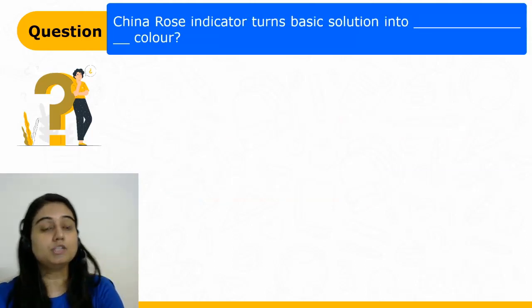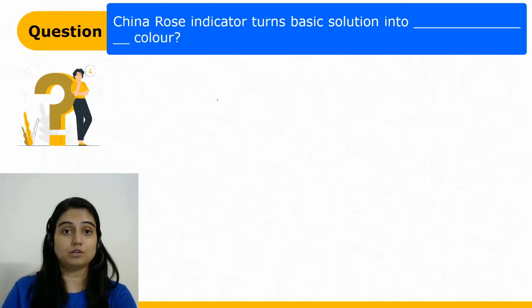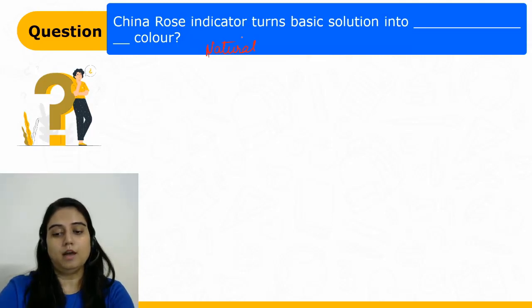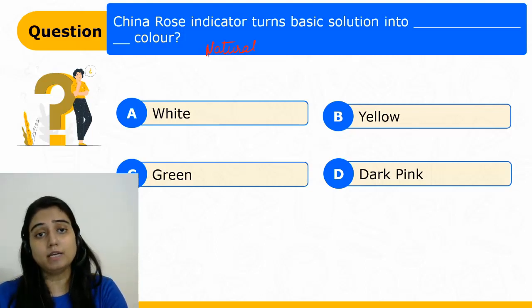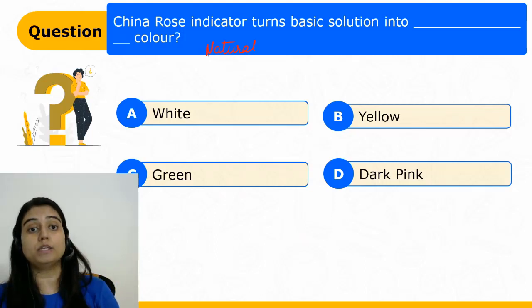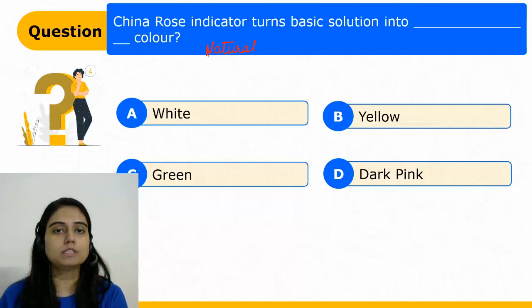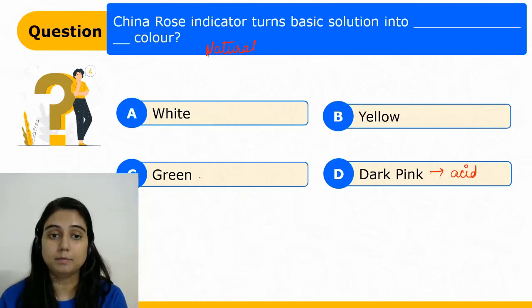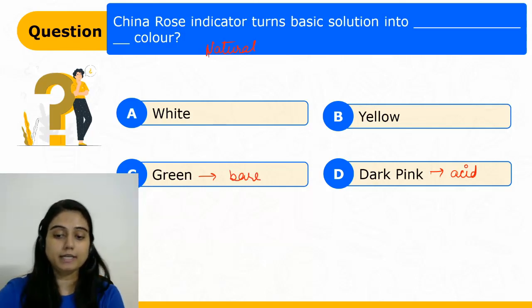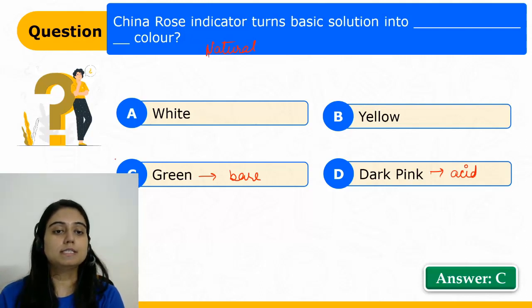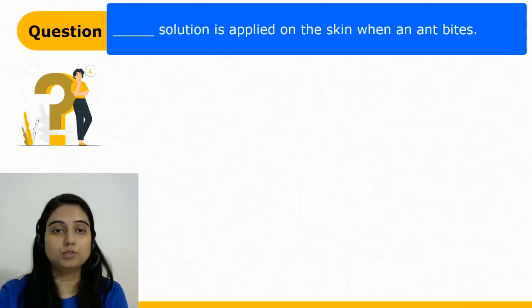Now let's move to the next one. China rose indicator. Yes, students, that is also a natural indicator, right? Now let's see what they have asked. We have to tell that China rose indicator turns basic solution into which color? Dear students, China rose indicator changes acidic solution to dark pink color, but basic solution color is changed to green color. So the correct answer is option C. Clear? Now let's move to the next question.